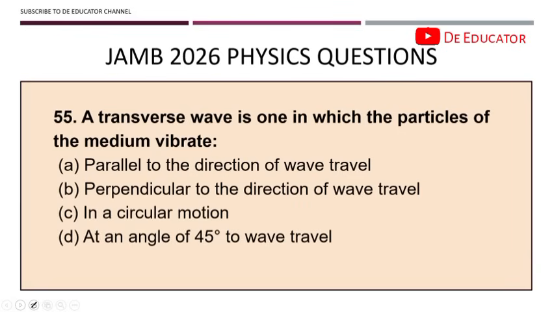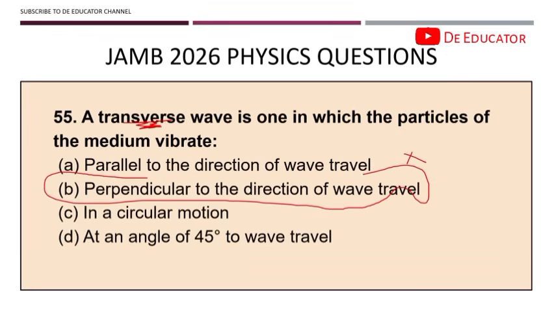Question 55. A transverse wave is one in which the particles of the medium vibrate. Alright, the particles of the medium vibrate. What is a transverse wave? A transverse wave is one in which the particles of the medium vibrate. Is it parallel to the direction? No, it is perpendicular to the direction. That's the difference between transverse and longitudinal. It's perpendicular to the direction. So in transverse waves, particle motion is perpendicular to the wave direction. Alright, you should take note of that.